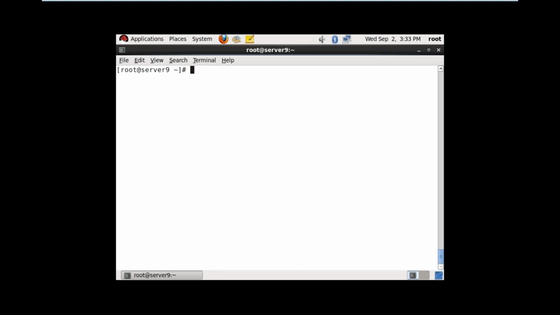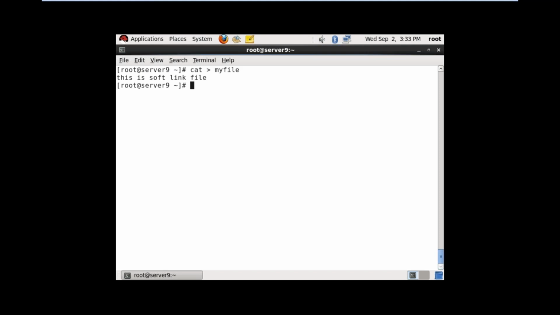Now we are going to see soft link. First, soft link. I am creating one file, cat my file. This is soft link file. Save it with Control D.